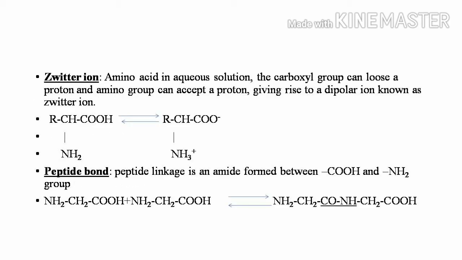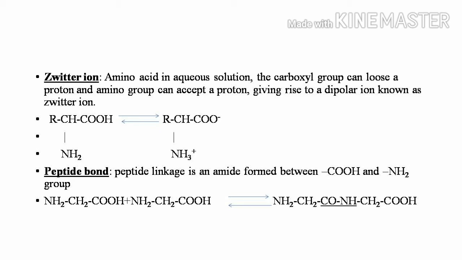Next, let us try to understand about Zwitter ion. Very important. Amino acid in aqueous solution: the carboxyl group can lose a proton and the amino group can accept a proton, giving rise to a dipolar ion known as a Zwitter ion.